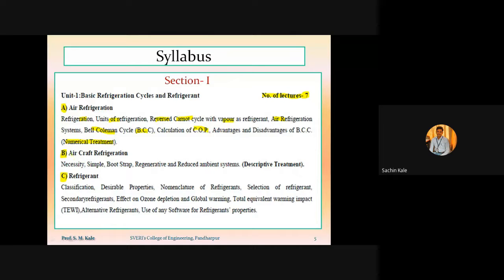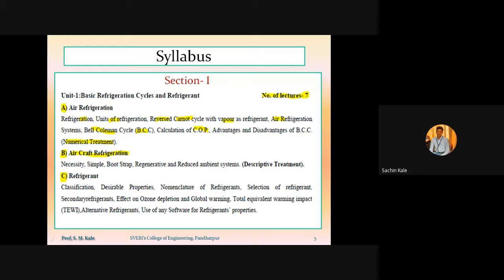Now, part B is related to aircraft refrigeration. Whatever aeroplanes or aircraft there are, those aeroplanes or aircraft are always provided with a refrigeration system or air conditioning system.